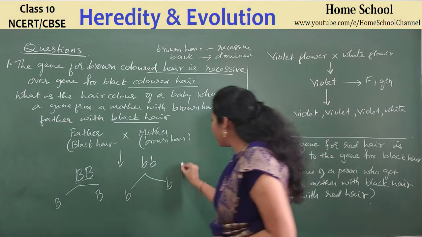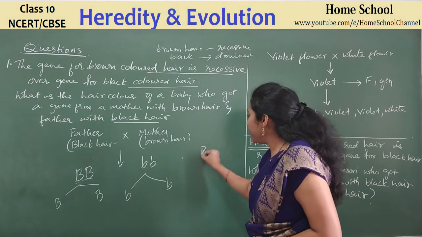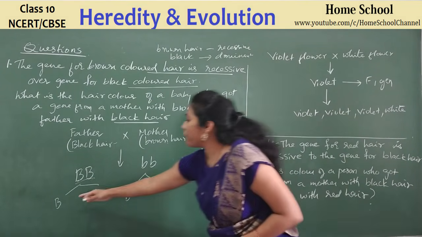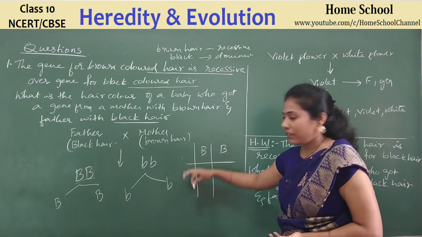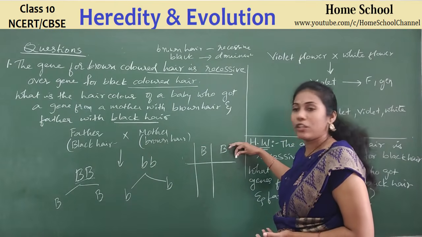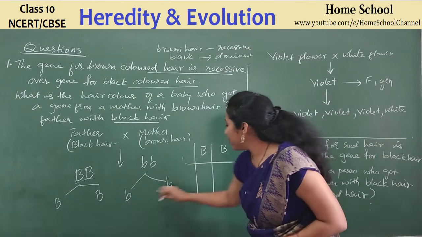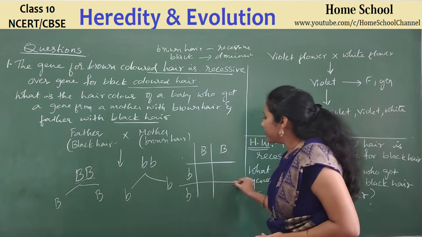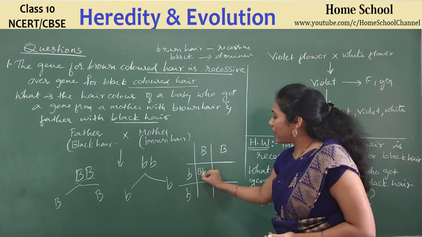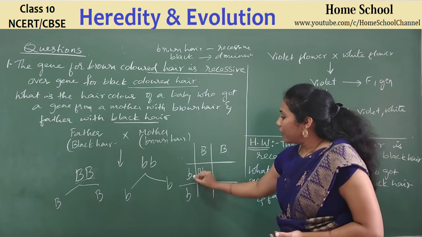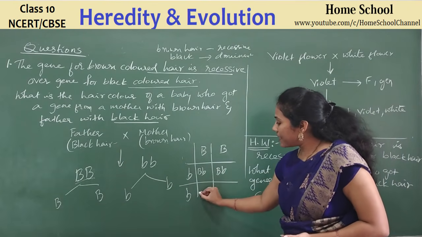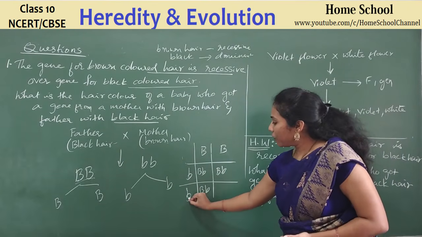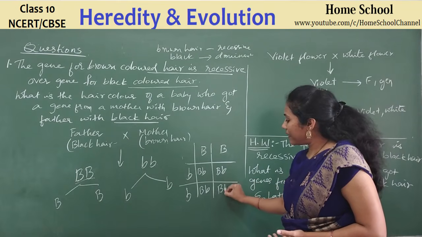Do a cross, a Punnett square. Gametes of the mother, you write down here; gametes of the father, on top you write. Mother's gamete, small b, right? If you combine these two gametes, you get capital B, small b. In all the boxes, capital B, small b.